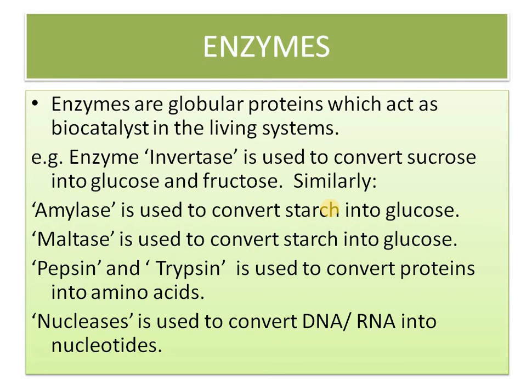For example, invertase is used to convert sucrose into glucose and fructose. Similarly, amylase is used to convert starch into glucose. Maltase is used to convert maltose into glucose. Pepsin and trypsin are used to convert proteins into amino acids. Nuclease is used to convert DNA into nucleotides. So these are monomers, and what they are converted from are polymers.